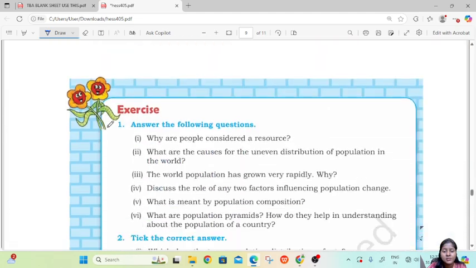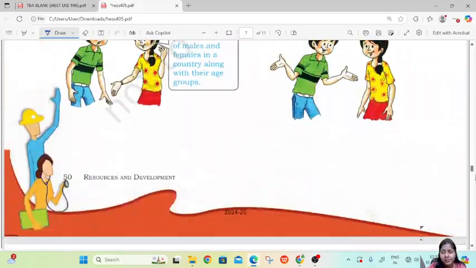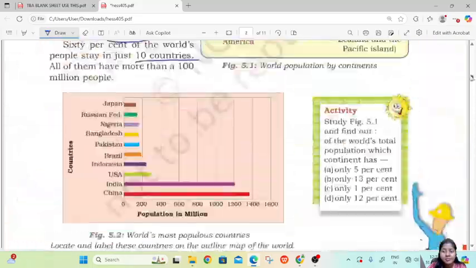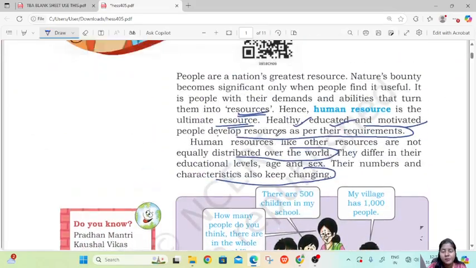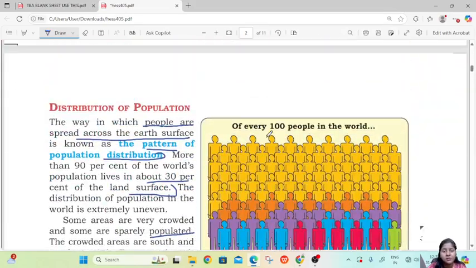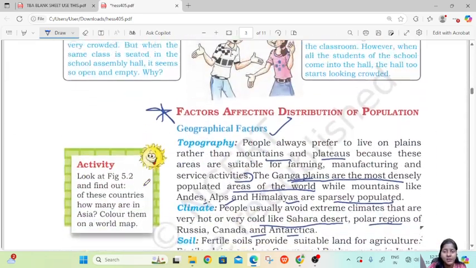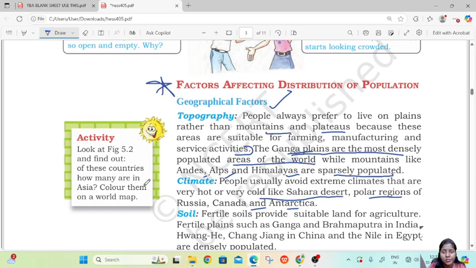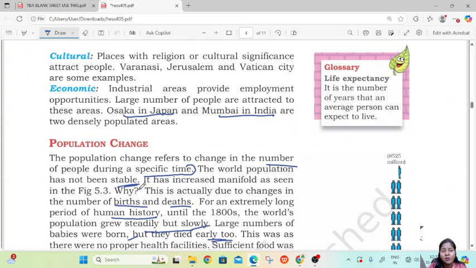With this we are done with the lesson on human resource. In this lesson we learned about people as a resource. Then we learned about the pattern of population. Then we learned about various factors which affect the distribution of population: topography, climate, soil, water, minerals. We also learned about population change and all.